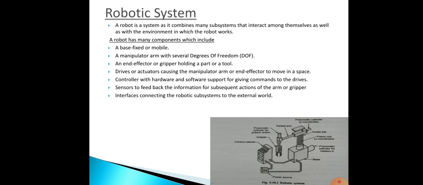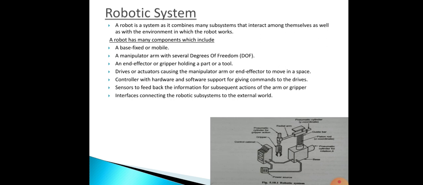Then it should have a suitable gripper to match the geometry of the workpiece. Then the robot may have some sensors for feedback. The controller will control all the parts and handle interfacing. Then it consists of a manipulator arm and a gripper, a controller and a power source, so that it will get power. So all these things are nothing but your robotic system. You can see in the diagram, all these things are there.